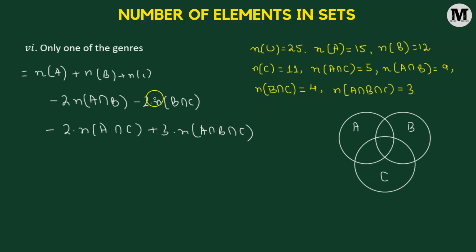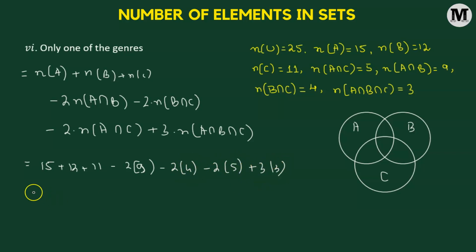Now the derivation of this formula has been covered in the lecture, so I urge you to go through the lecture if you find difficulty understanding how this formula came to be. So let's substitute the values here. So here we have 15 plus 12 plus 11 minus 2 times 5, A intersection B, so that's 9, 2 times 9, minus 2 times B intersection C, so that's 4, minus 2 times A intersection C, so that's 5, plus 3 times 3. So when we compute this, we are going to get the value equal to 11. So there are 11 individuals who listen to only one of the genres.